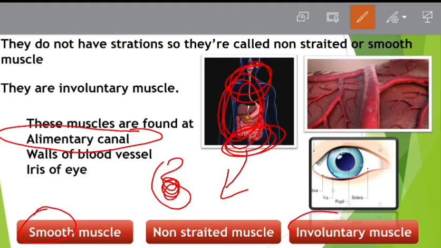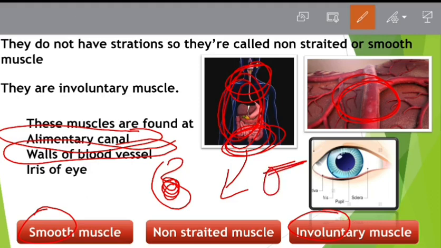Now, what is the characteristic of cardiac muscle? They are involuntary muscle, just like smooth muscle. They are muscles of the heart. But what is so special about them? Why are they classified differently? If they are involuntary muscle, they should be put in the smooth muscle category. But why are they different? It is that they never get fatigue. What does the word fatigue mean? It means they never rest. They never stop the movement until you die. They will never rest in your entire life.